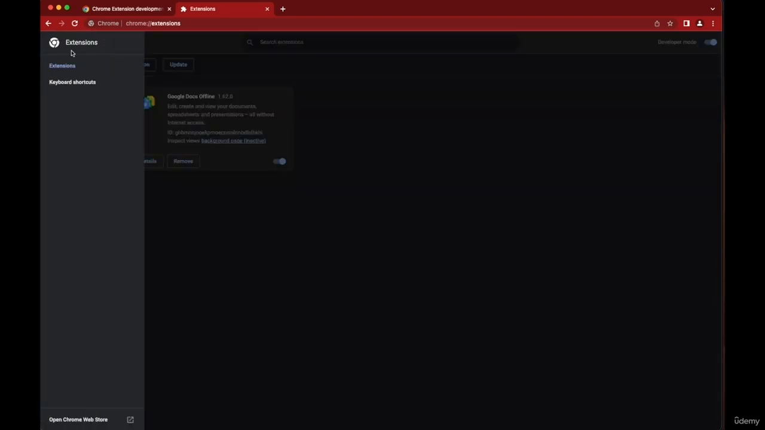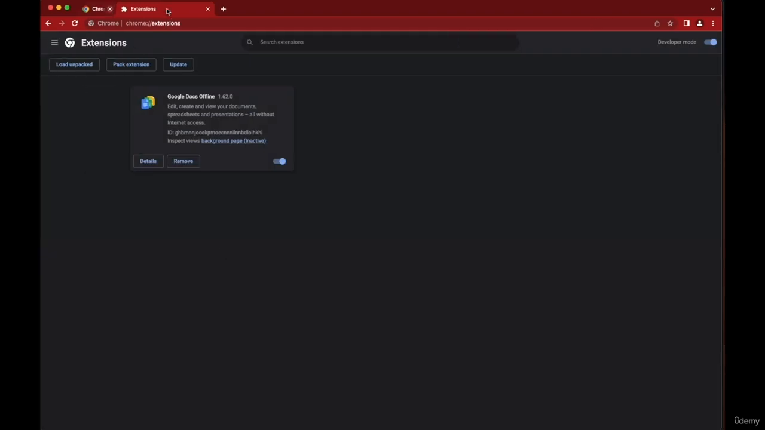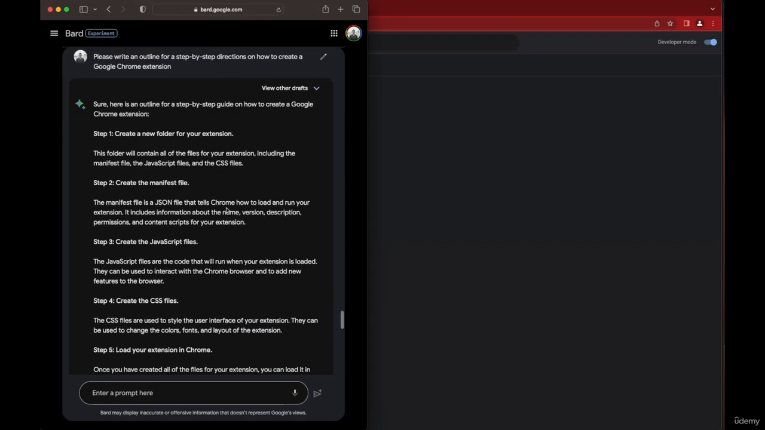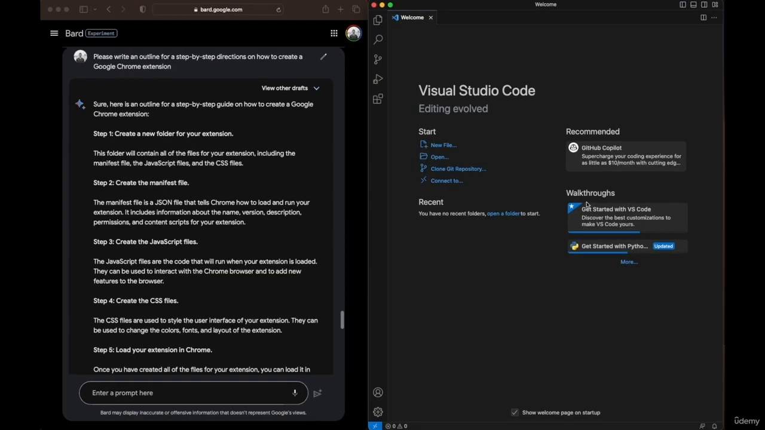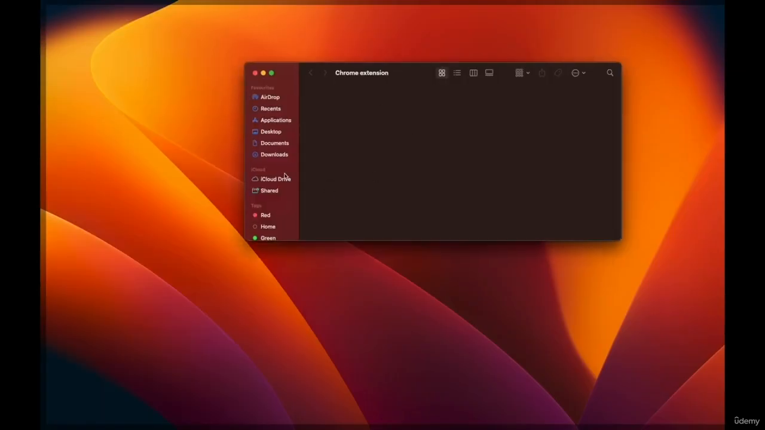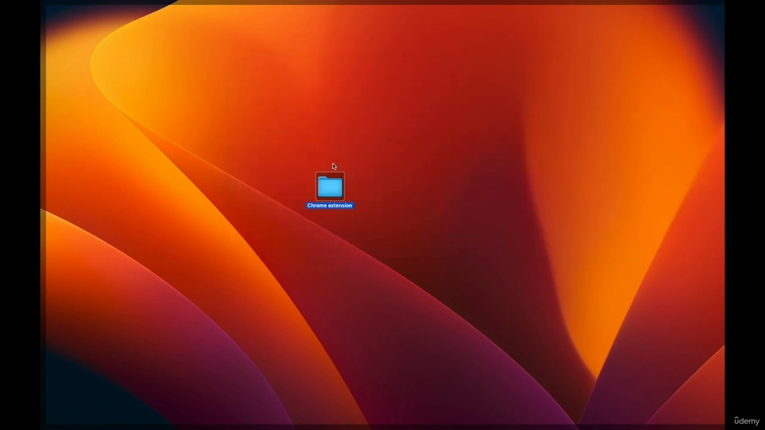And over here, just a menu and some very simple stuff. We don't need any of that. And so we have our extensions opened up. We have our Google Bard, and we have Visual Studio Code. We are using Visual Studio Code in order to be able to simply write the code here and save it in a folder. And on my desktop over here, I got the Chrome extensions, nothing in there right now, but we'll be using this folder to save everything in and then create the project.